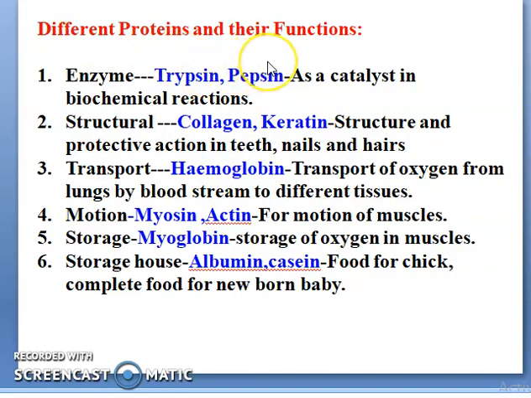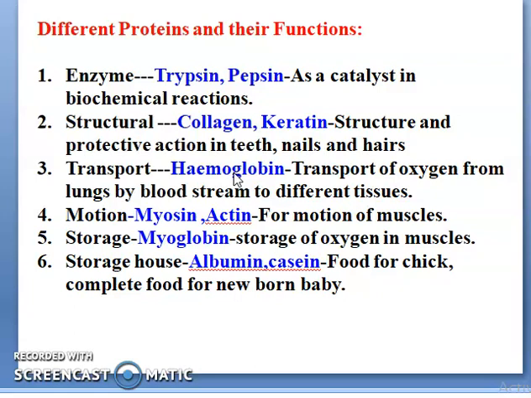Different proteins have different functions. Enzymes like trypsin and pepsin act as catalysts in biochemical reactions. Enzymes are among the most important biological catalysts. Then structural proteins, collagen and keratin, give structure and protective action in teeth, nails and hair. Transport, like hemoglobin, transports oxygen from the lungs through the bloodstream to different tissues.